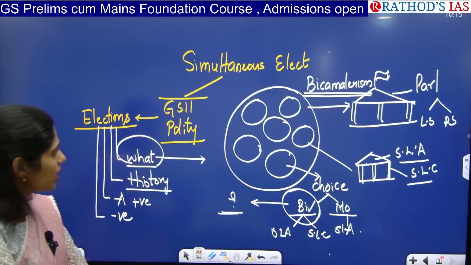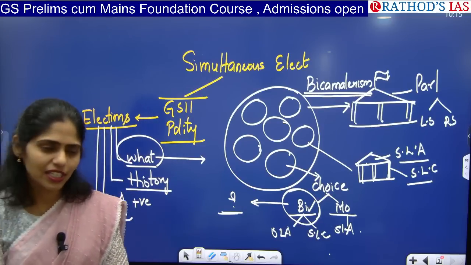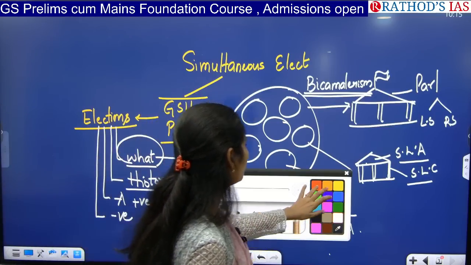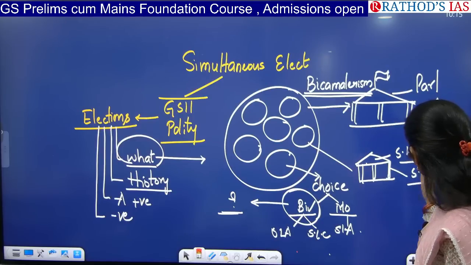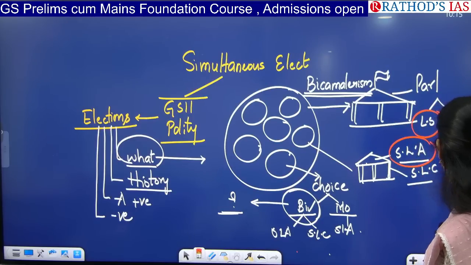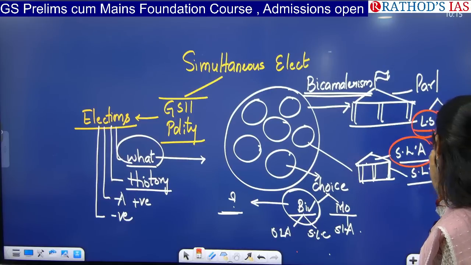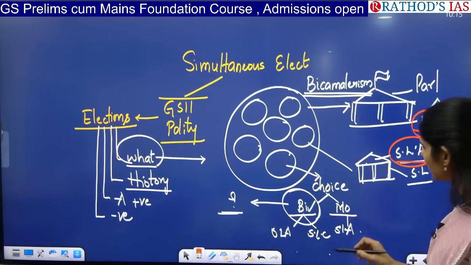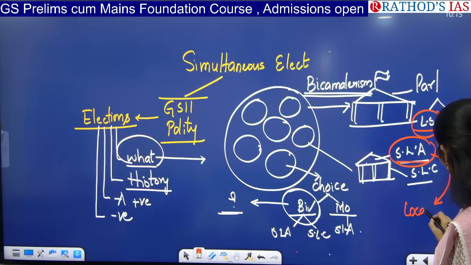So what are simultaneous elections? Simultaneous elections say that we have to conduct elections for Lok Sabha and the state legislative assembly together, and along with local bodies. What are these local bodies?